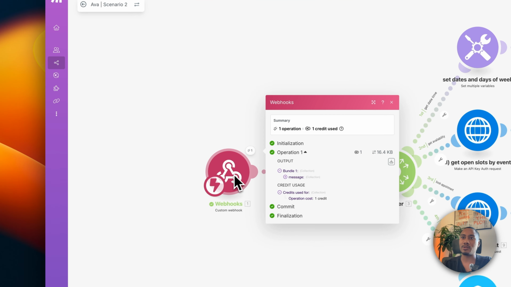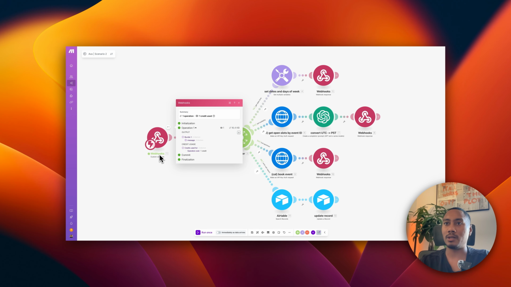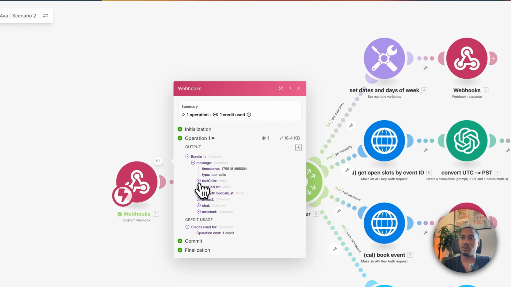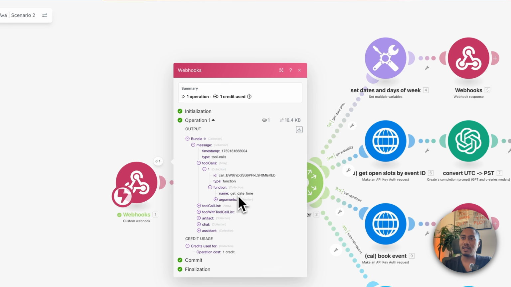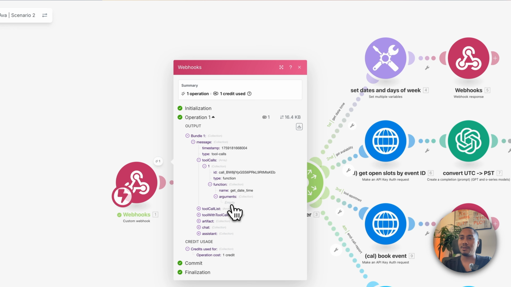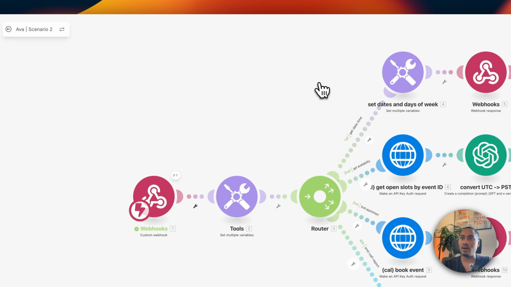We just needed this right here. Perfect. So it's green, meaning we sent some data to this webhook. Now, if we look at this, we can see that it tried calling the get date time tool. Perfect. That's what it was instructed to do. And the arguments are empty. Now, those arguments are exactly what we need to map in all these values into these variables.